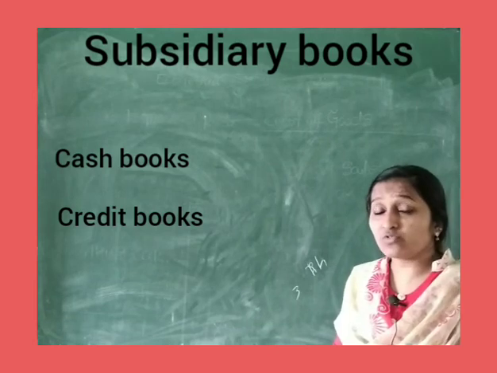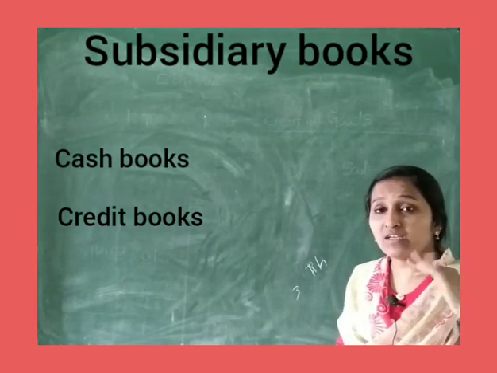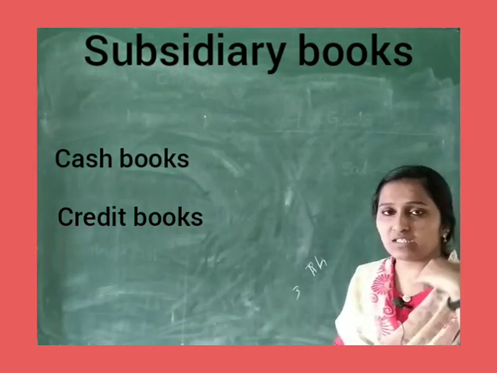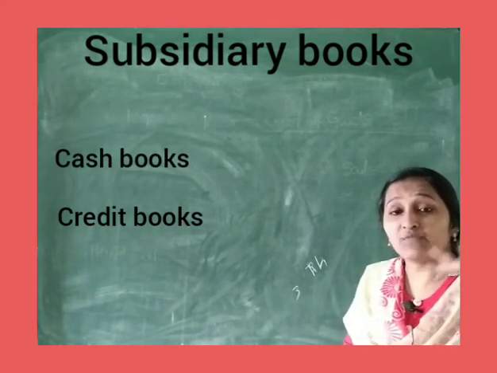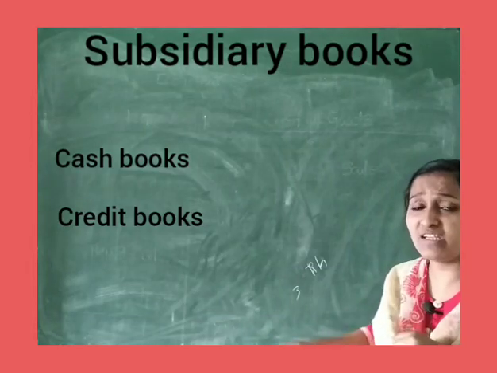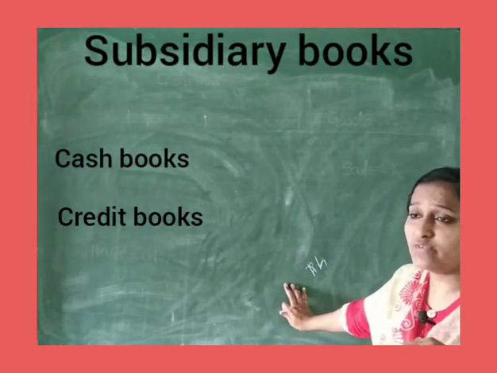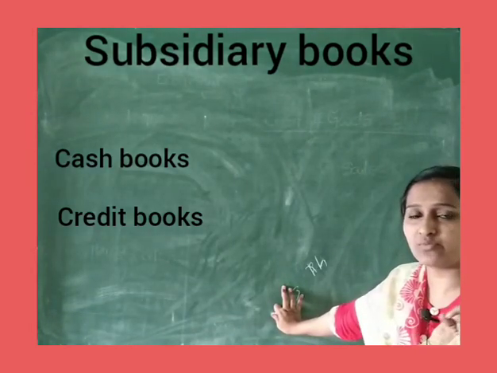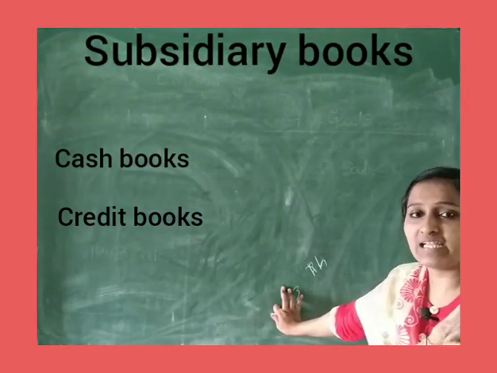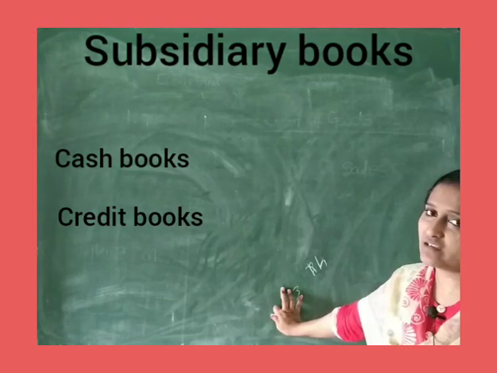For your syllabus you will see only three books, but when you go ahead with degrees and other things, you will see different types of accounts. But when it comes to the cash book, you will have only three main segregations: single column cash book, double column cash book, and finally petty cash book.